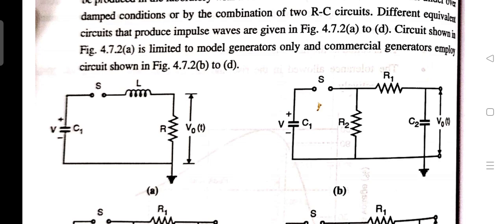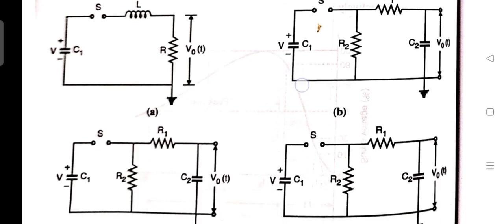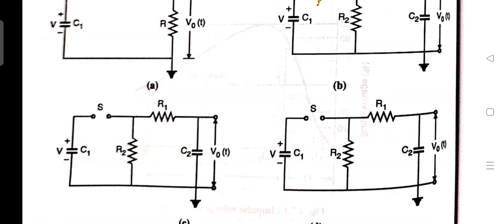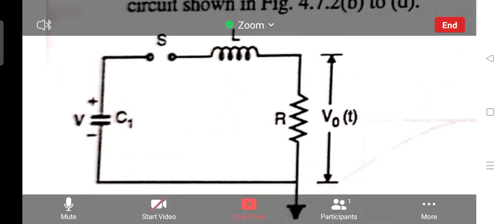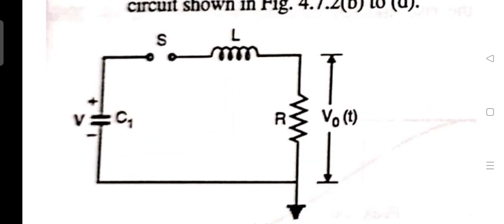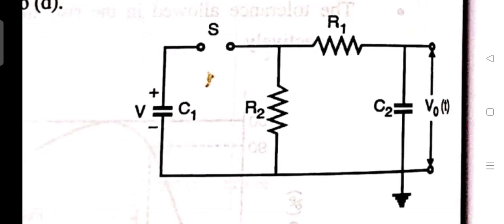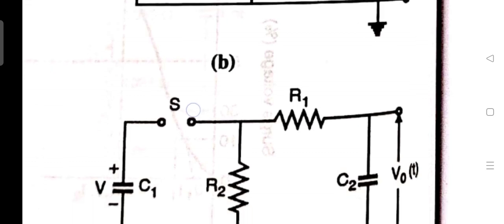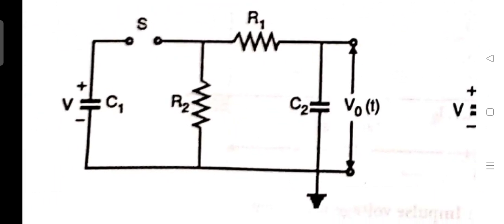Different equivalent circuits that produce impulse waves are given in the figure. The circuit shown first is limited to model generators only. In commercial generators, the circuit shown in this one, then this, are employed.